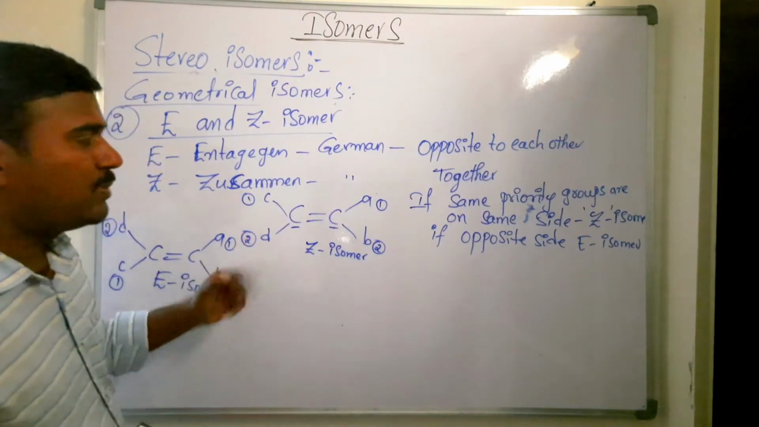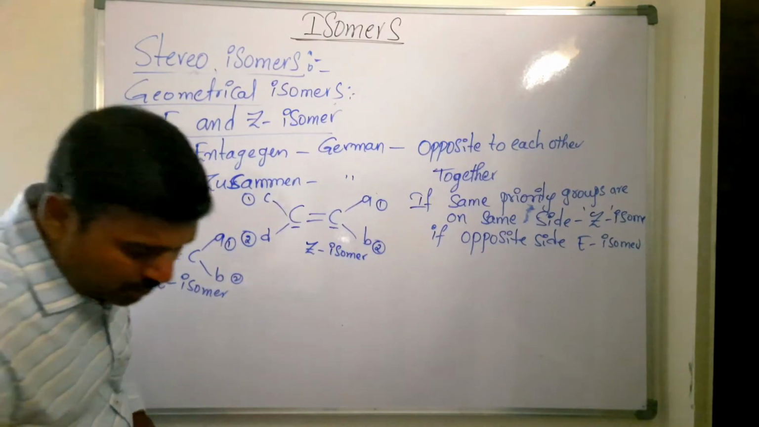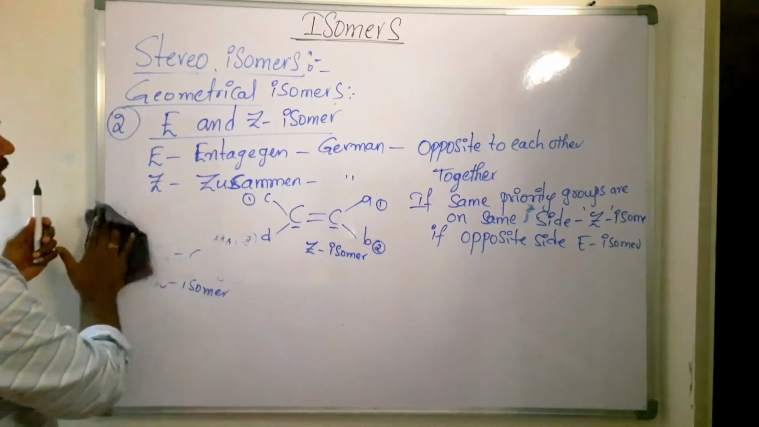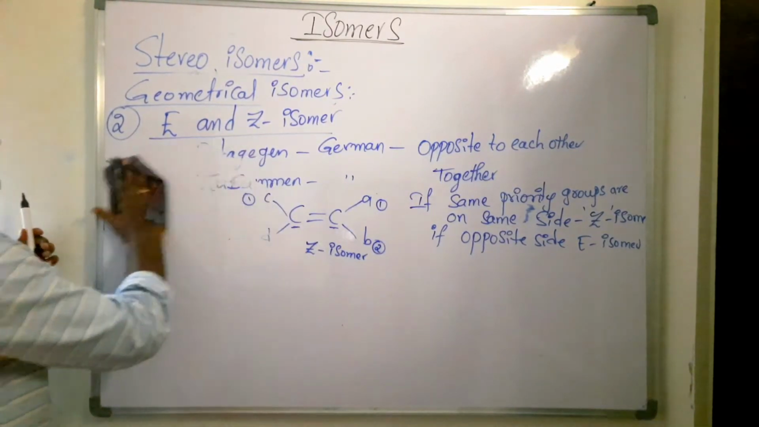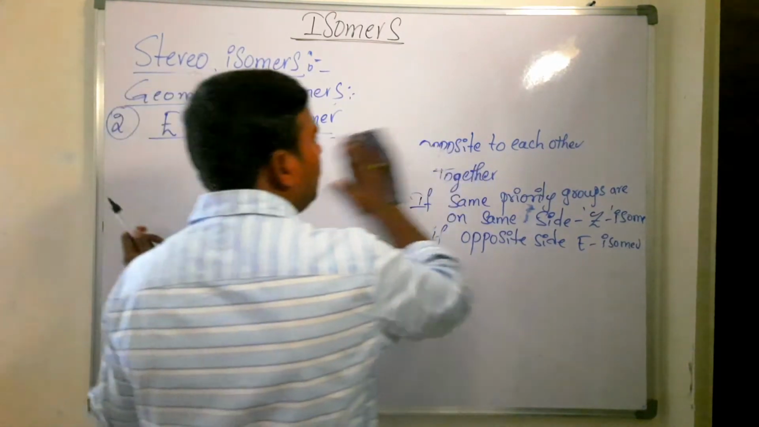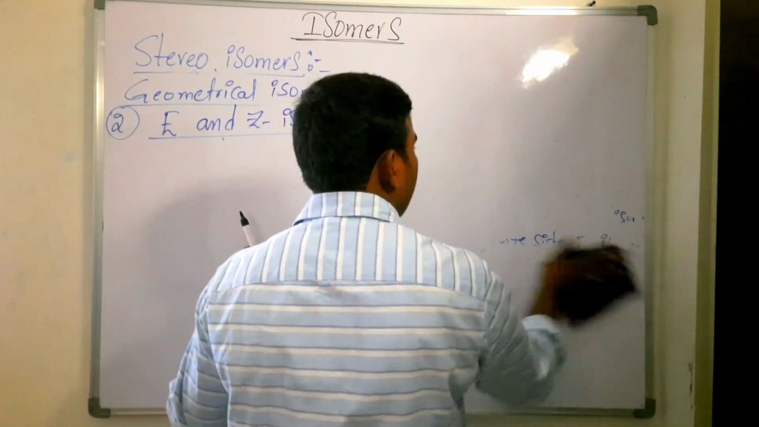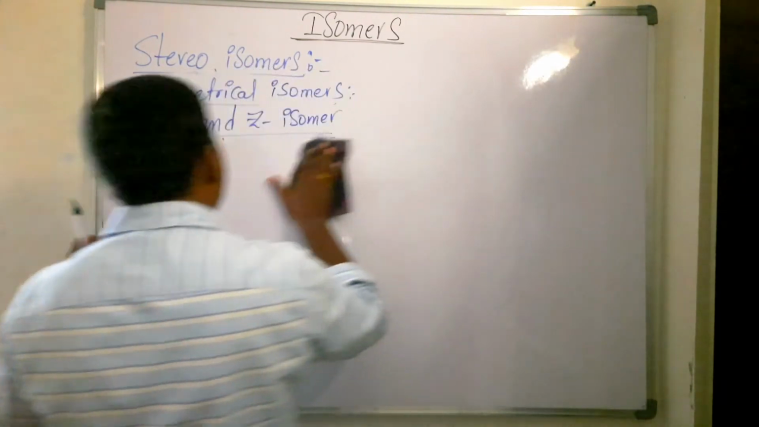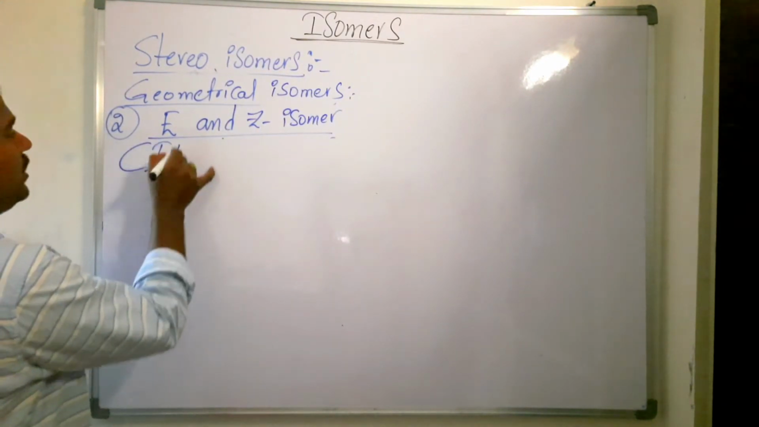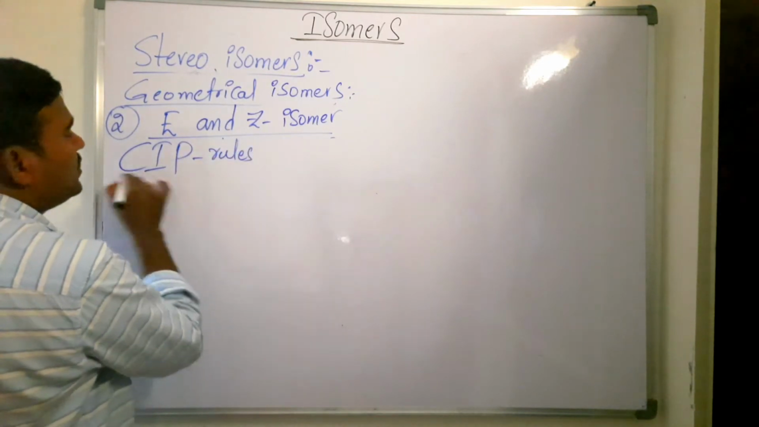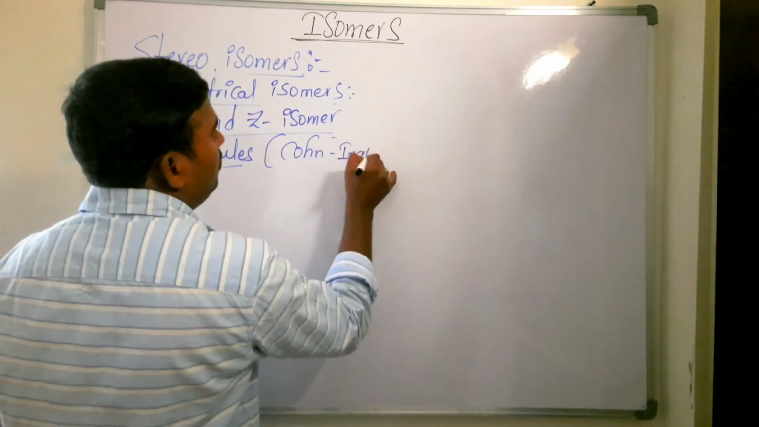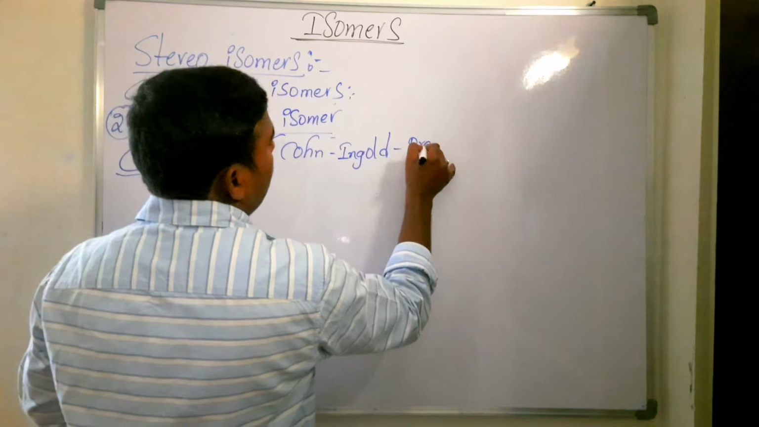Now to assign these priorities, we have some rules. Who assigned those rules? The Cahn-Ingold-Prelog rules, that is the CIP rules. CIP is three persons: one is Cahn, another is Ingold, another is Prelog. Just as we have IUPAC names, here also CIP rules are there. CIP stands for Cahn-Ingold-Prelog rules.